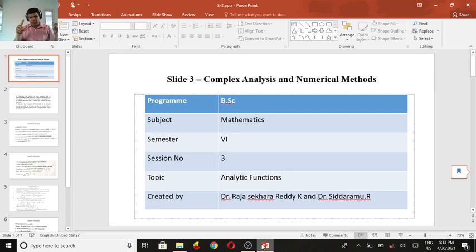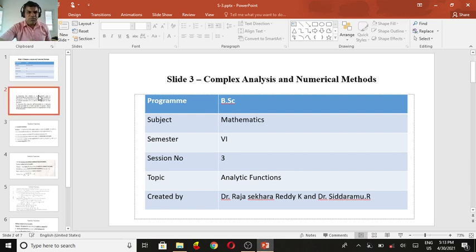If you take a complex circle, if a function is differentiable at a point and derivable at all neighborhoods of that point, that is called an analytical function. If it is derivable at all neighborhoods of z naught, that is called an analytical function.